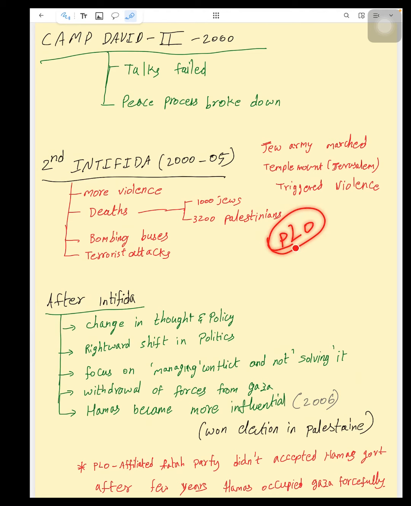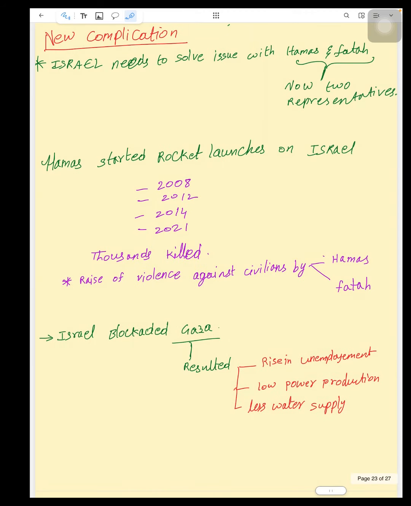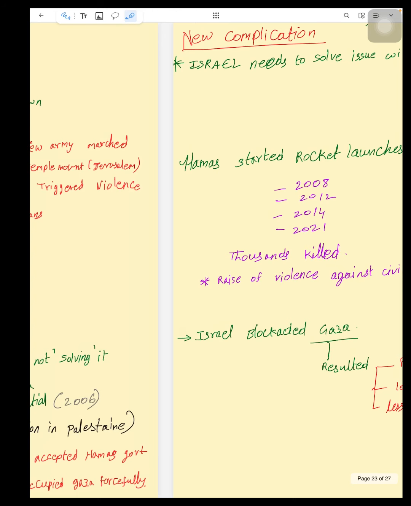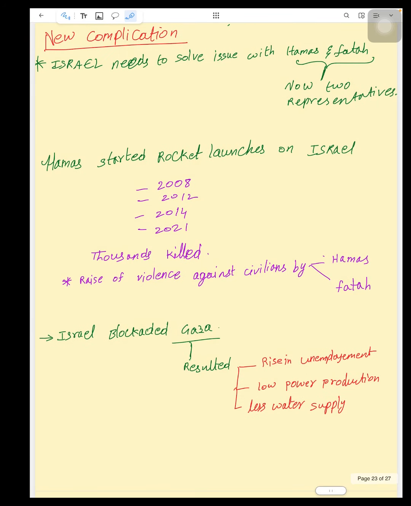So see, till then the PLO is one side and Hamas is the opposite side, and this Hamas won the election. And the PLO-affiliated Fatah party is there. It didn't accept the Hamas government. After a few years, Hamas occupied Gaza forcefully. So it is like, after an election, if any government didn't accept the mandate, that's the thing that happened here. The Fatah party didn't accept the people's mandate.